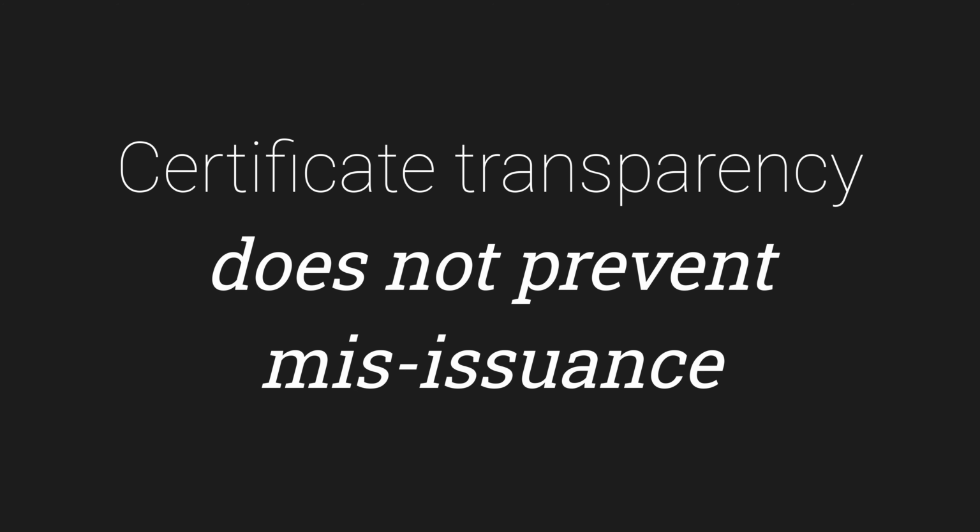I want to finish on an important point. Certificate transparency makes it easy to spot misissuance, but it doesn't prevent it. Ultimately, it's your responsibility to get a certificate revoked. However, Android doesn't handle certificate revocation. It typically requires additional network calls that can be compromised, so there's more work we need to do as a community to build secure apps.